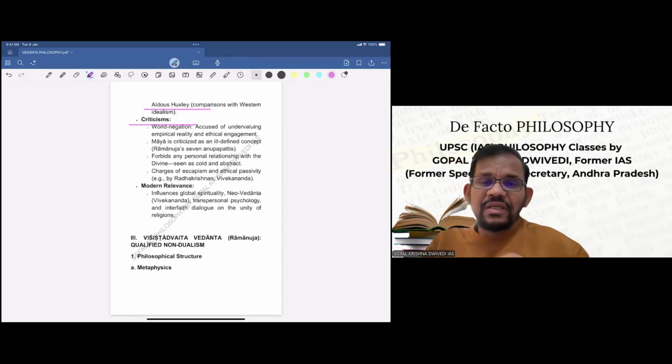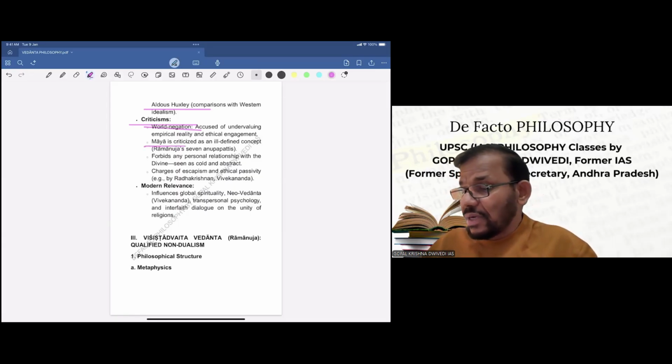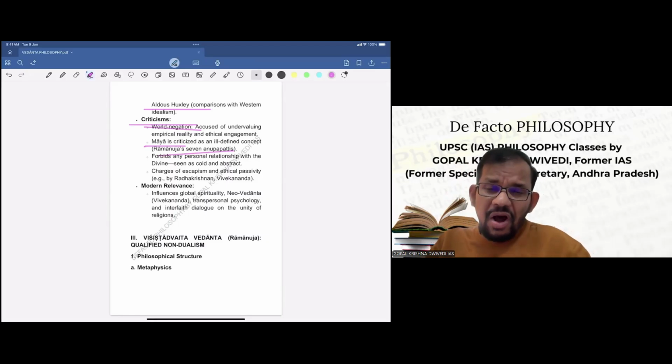Now, but what are the negative points? Let us try to understand. World negation, because he doesn't believe in the reality of this world as well as the individual. So he is accused of undervaluing empirical reality and ethical engagement. So this is one of the important critical points as far as Shankaracharya is concerned. And Ramanuja, one of the co-exponents of another sub-school, has very, very severely criticized this. Then Maya is criticized as an ill-defined concept. So this is again Ramanuja's strong criticism.